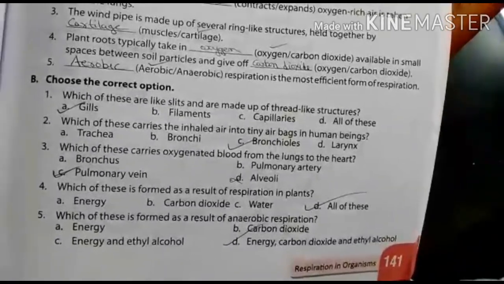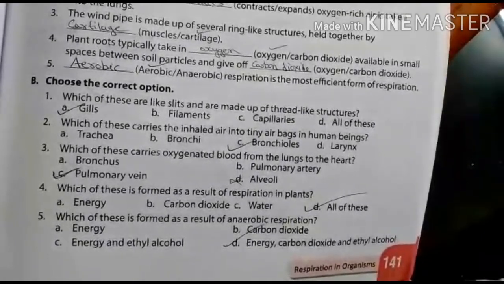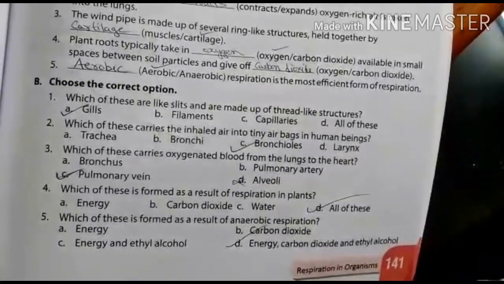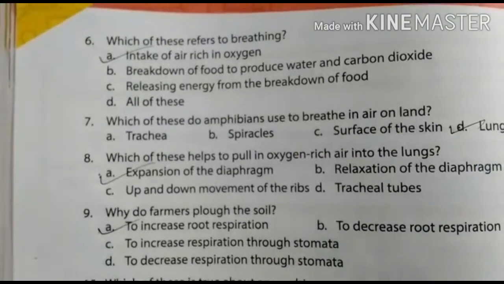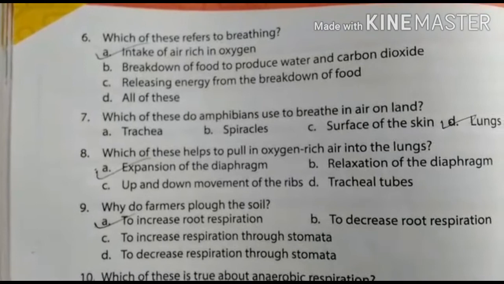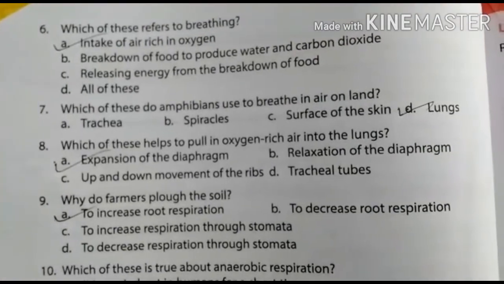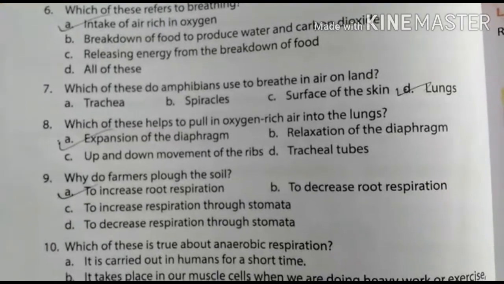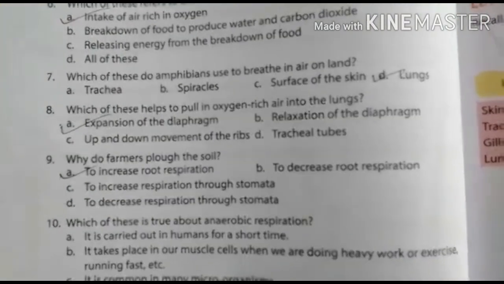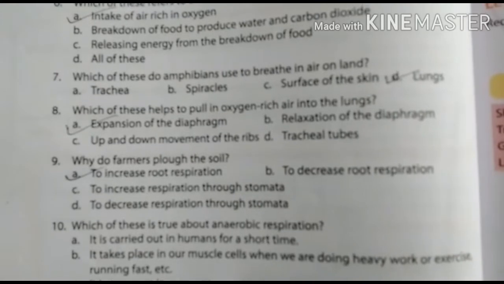Which of these is formed as a result of anaerobic respiration? Energy, carbon dioxide and ethyl alcohol. Which of these refers to breathing? The intake of air rich in oxygen. Which do amphibians use to breathe air on land? Lungs. Which of these helps to pull oxygen rich air into the lungs? Expansion of diaphragm.